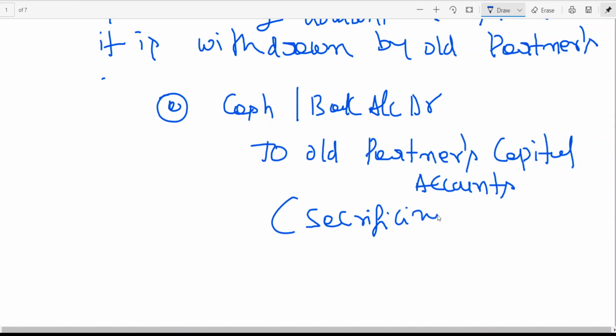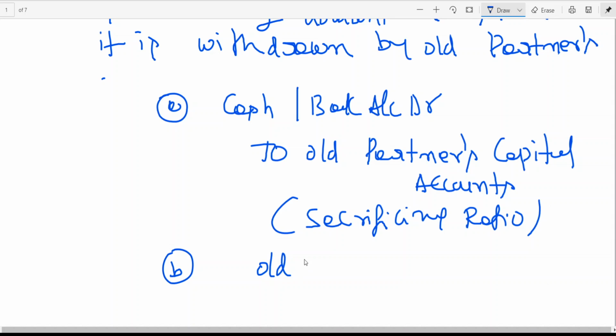Sacrificing ratio. So first the amount is credited to the old partners. Then second, they are withdrawing this capital, the goodwill, from the firm. That means the first amount is being credited, and now they are taking out the money. Then what is the entry you write?